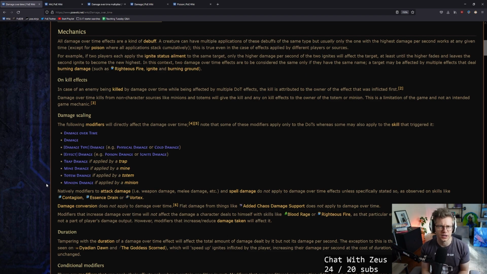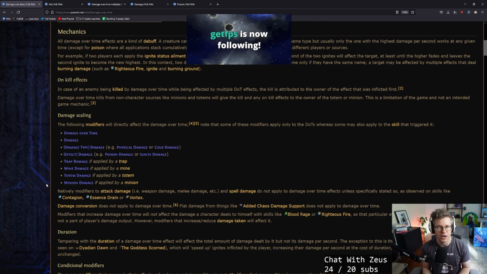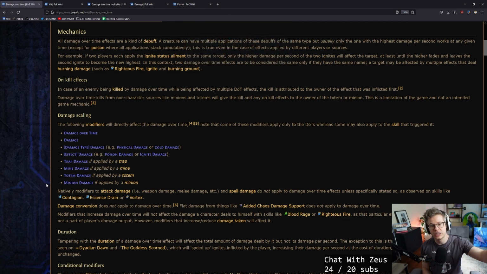The main two damage types that I'm going to compare here are Ignite and Poison. I think those are probably the two main archetypes that we can compare. Ignite, right? You could hit them with 4 different ignites. Only the number one ignite that you apply is going to be the one that's doing damage, the one that is the most damage over time. Whereas with Poison, you will actually accrue more and more stacks. They scale very differently, right? You think about Detonate Dead Ignite. That's a very common archetype right now. The way that works, and why Detonate Dead Ignite is so strong right now, is because it is scaled off a gigantic number, which is the corpse life.